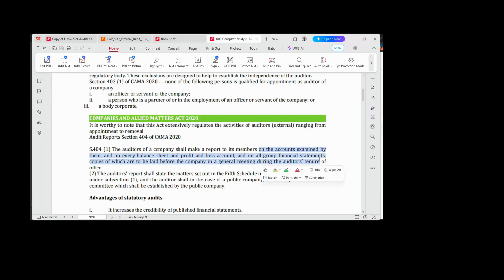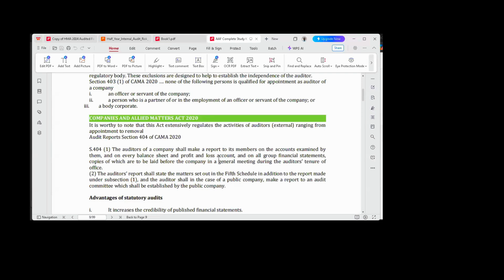Now, what they are saying in all of this is that after you have examined the financial statements of your client, you are mandated that you must prepare a report that gives us the outlook of the activities that were performed.